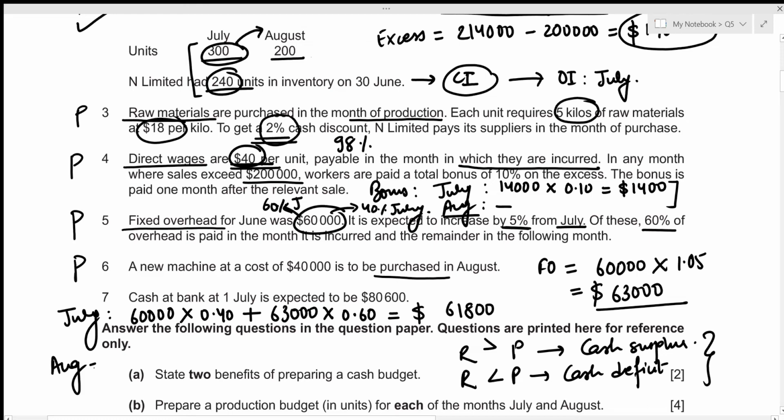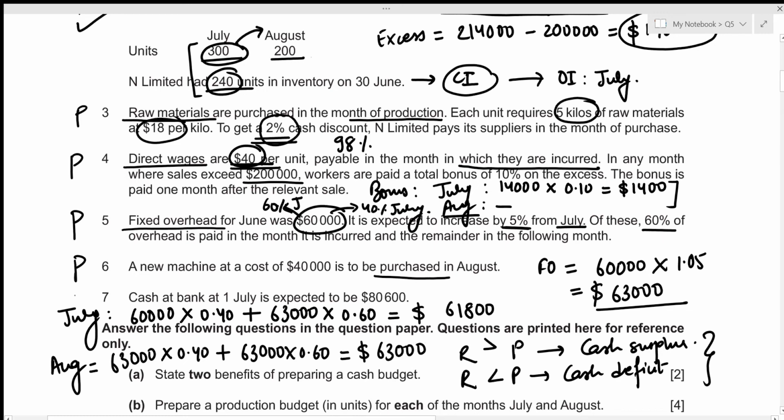Now we will figure out the same amount for the month of August. For the month of August, we will be paying 40% of the overhead for the month of July, which we figured out to be 63,000. So that's 63,000 times 40%. Then we'll also pay 60% of the overheads for the month of August. So that's again 63,000 times 0.60. So this gives the total fixed overheads paid in the month of August to be 63,000 times 0.40 plus 63,000 times 0.60, which gives total to be 63,000.